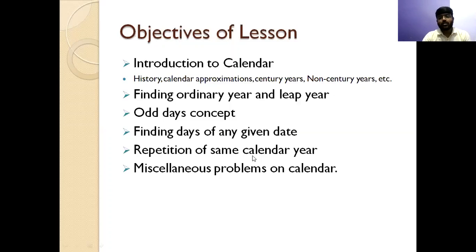Then we come to the repetition of the same calendar year. As we know that we have just 12 months, and these 12 months will be somewhat repeated. We have 365 days in 12 months, so definitely this will repeat somewhere as the mathematics goes on. We will see which calendar year will repeat itself. Like this year is 2020, when will the same year repeat? Or we can say, when can we use the same calendar, like the 2020 calendar, in which other year? That concept is known as repetition of the same calendar year.